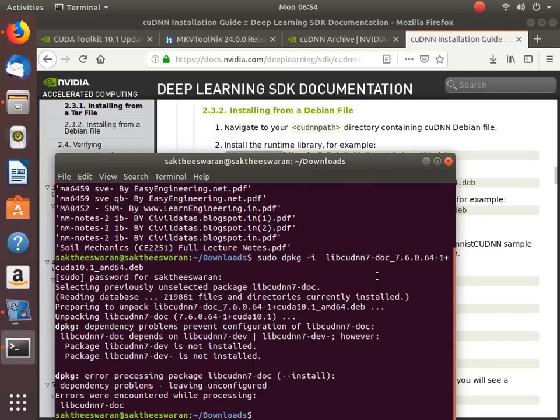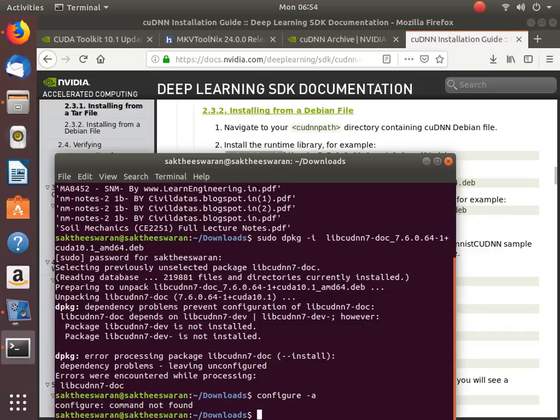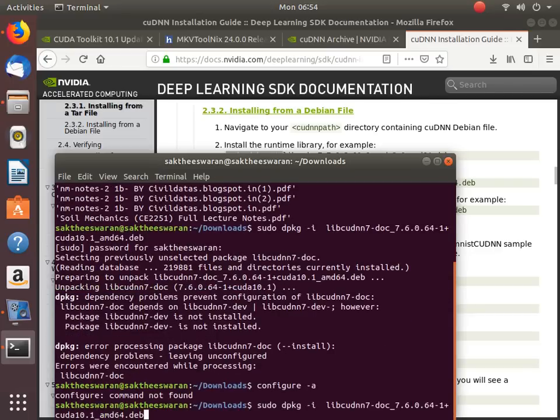Okay, errors encountered, dependencies, dpkg process unconfigured. Okay, configure -a, suppose you are going to configure -a. Configure command not found. Okay, there's supposed to be some errors, dependencies problem config. Okay, we have to go from the first, I think so. So let's go from the first, not from the last, not with the doc. Let's go with the first.